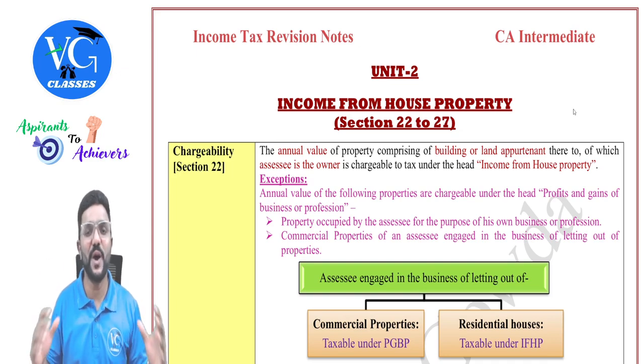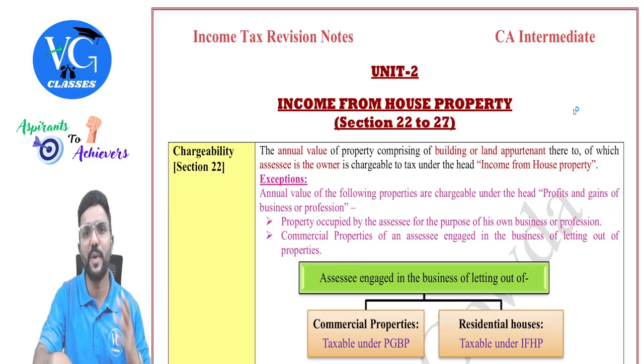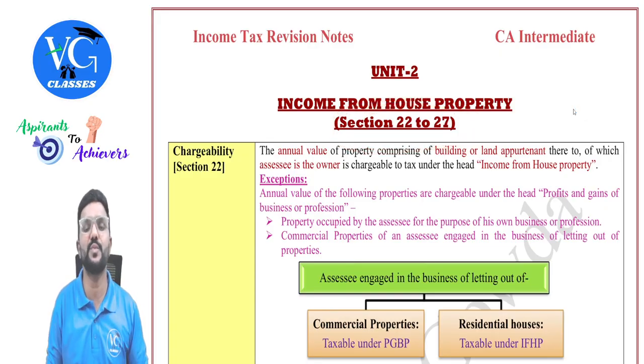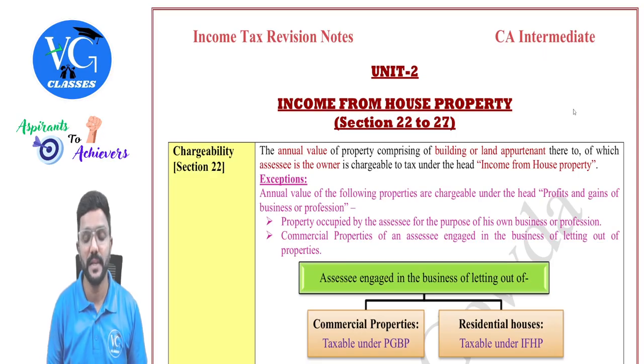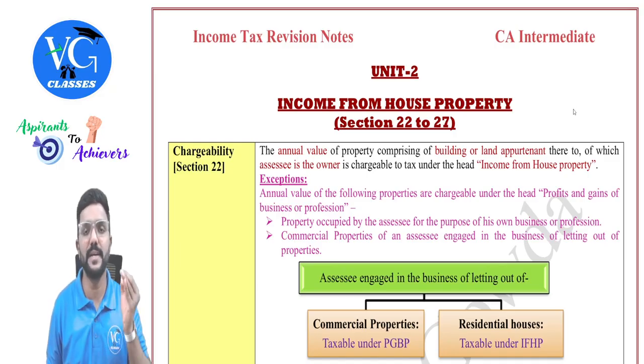Yes, students. Now we will revise the second head of income, that is income from house property. Sections 22 to 27 of the Income Tax Act contain the provisions with respect to income from house property. Section 22, being the charging section, specifies that the annual value of the property of which the assessee is owner is taxable under this head. Now, sir, what is property?